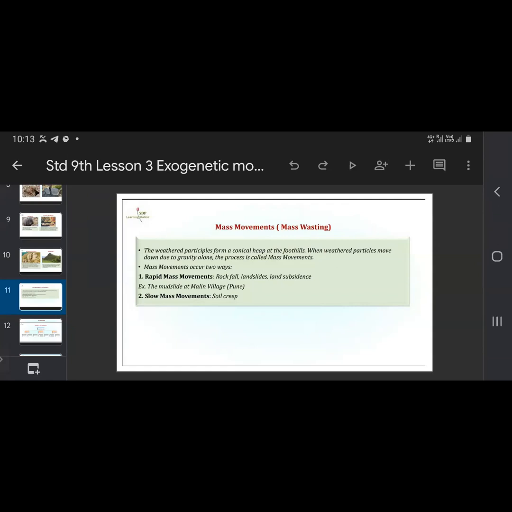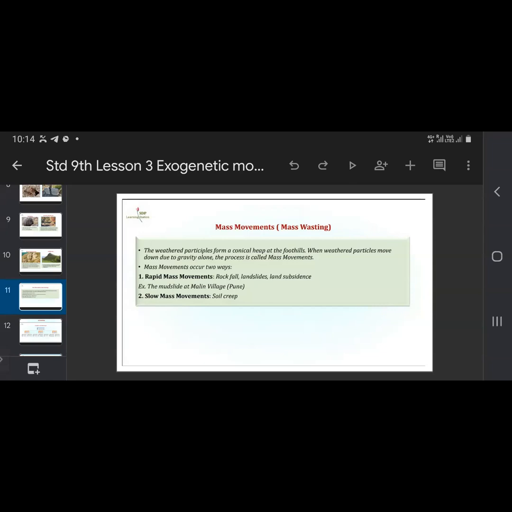Now, what is rapid mass movement? Rock falls, landslides, and subsidence. The example is the mudslide at Malin village, Pune. Sometimes we must have heard the news that rocks fall.